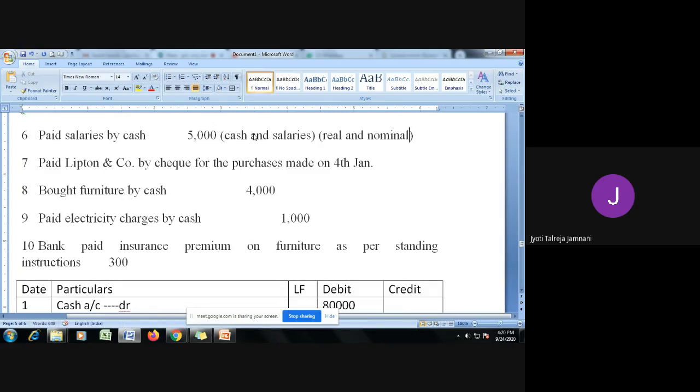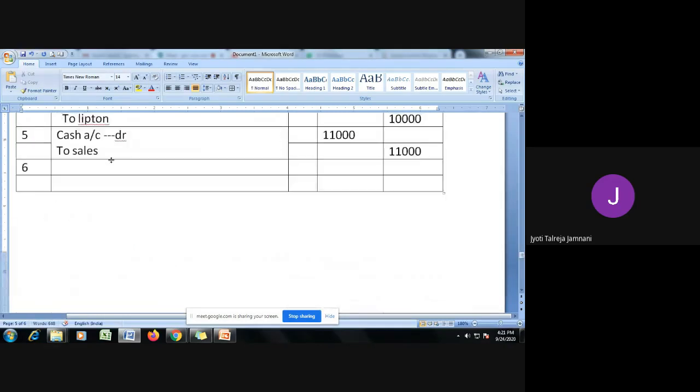Now cash is real, and when you pay salaries, cash goes out. Real account says debit what comes in, credit what goes out. Cash is going out, so cash should be credited. Salaries is an expense. Nominal account says debit all expenses and losses, so we need to debit salaries. Okay, so the entry is salaries account debit.